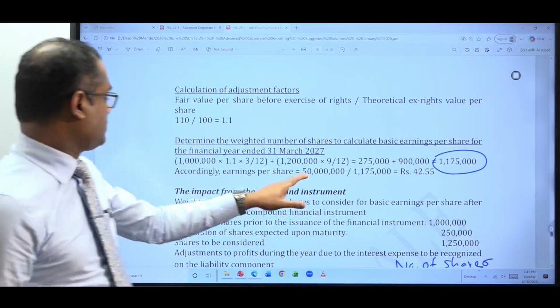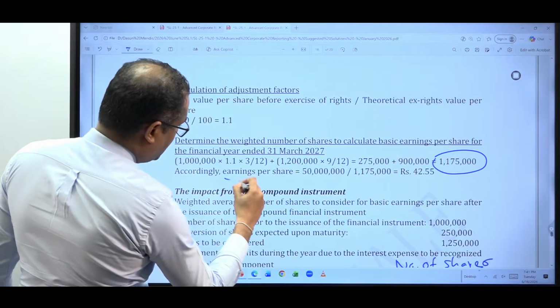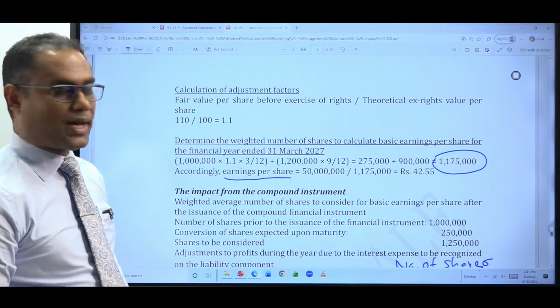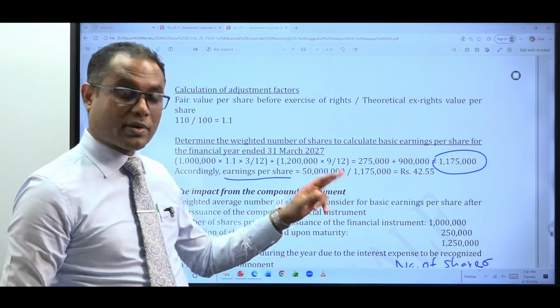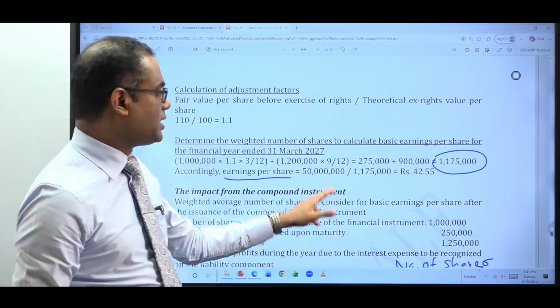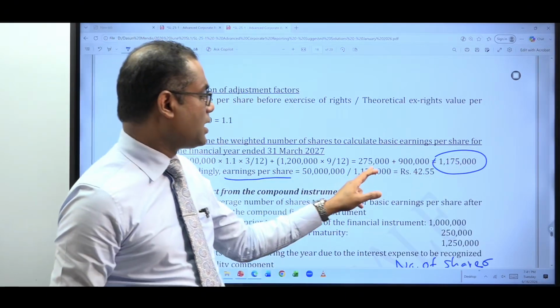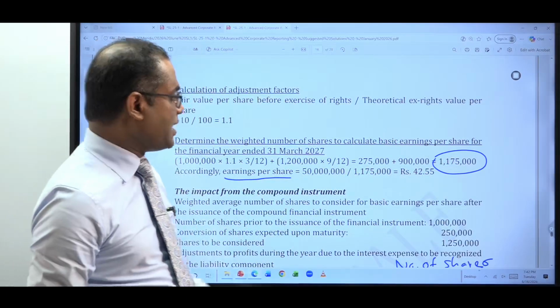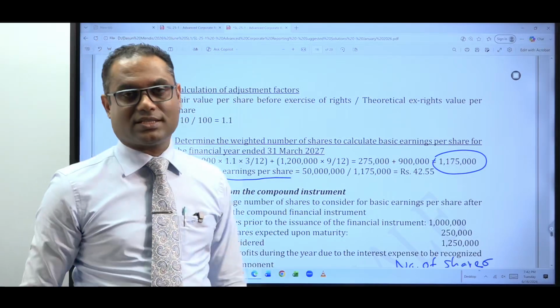Okay, here. Accordingly, earning per share is equal to profit attributable to ordinary shareholders. So profit after tax figure. Numerator is not going to be changed, which is 50 million. Now we calculated the weighted average number of shares, 1,175,000. Your basic earning per share would be 42 rupees and 55 cents.